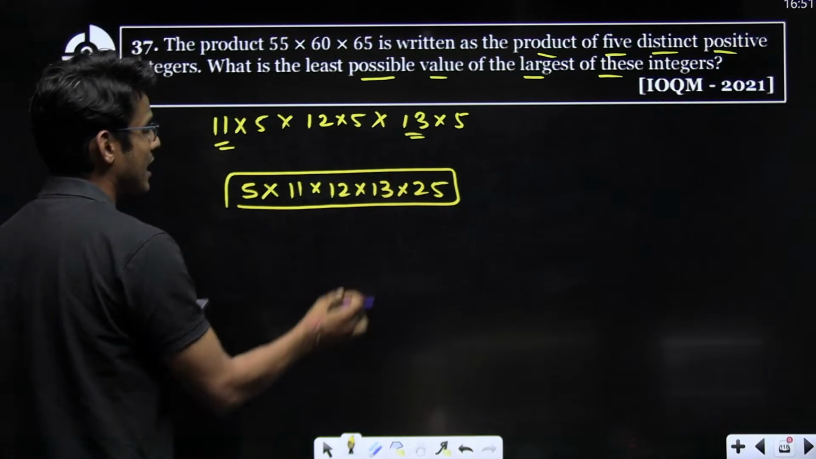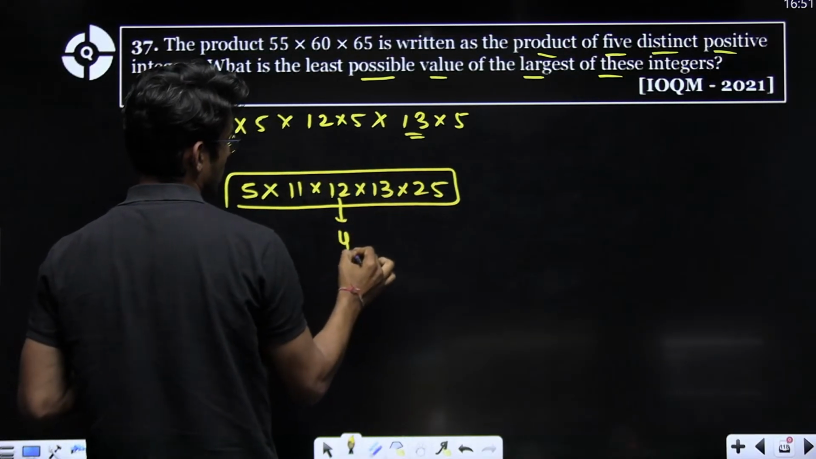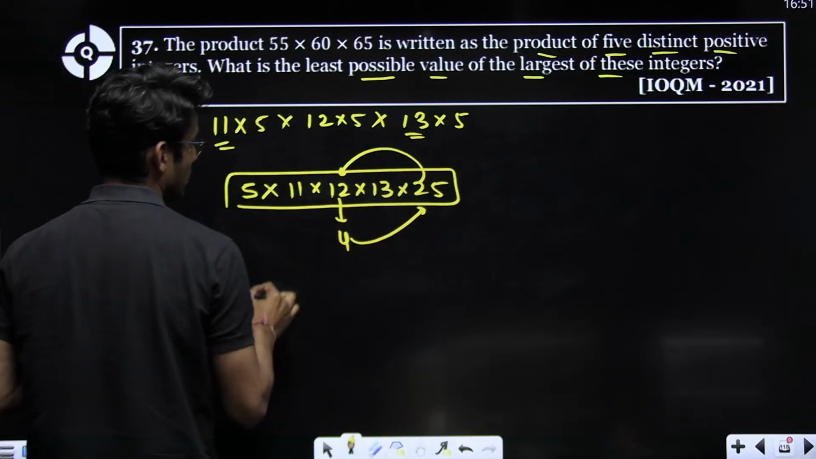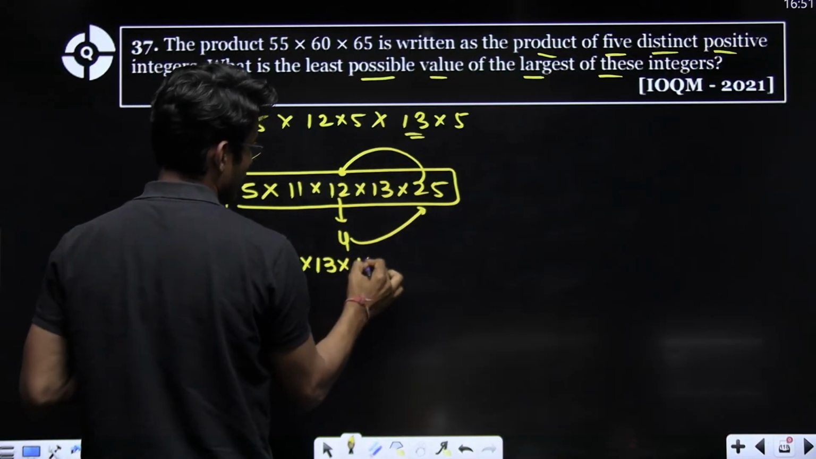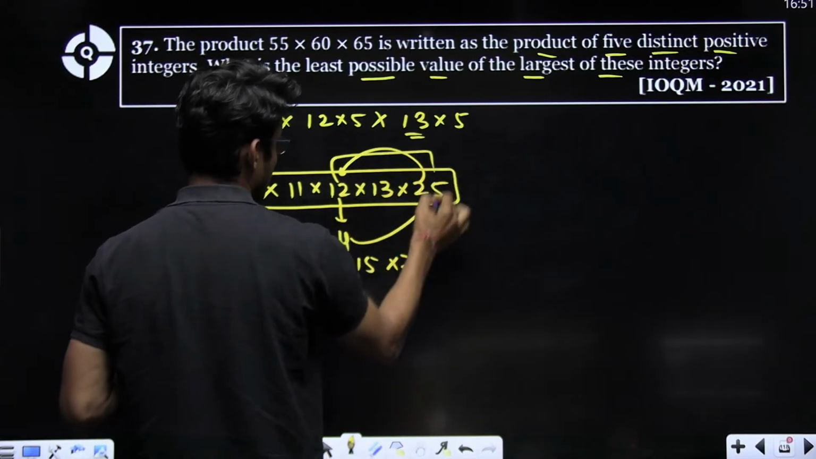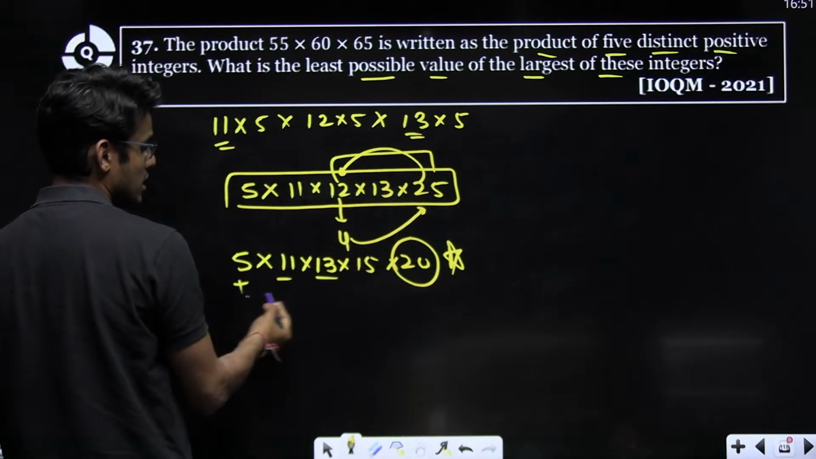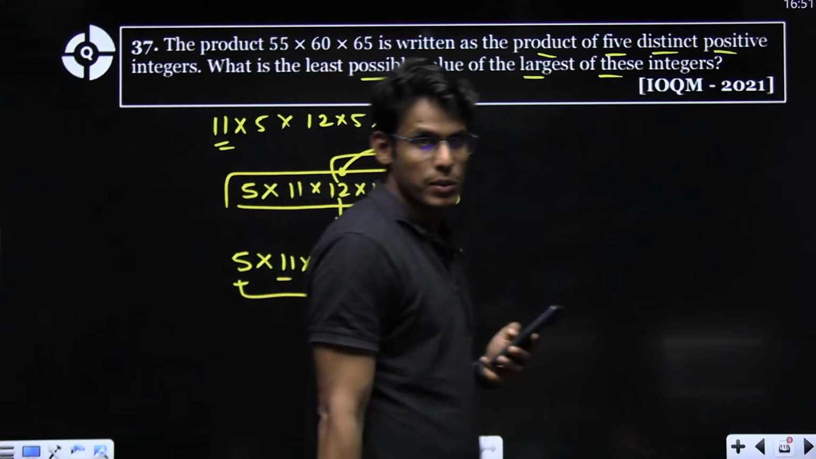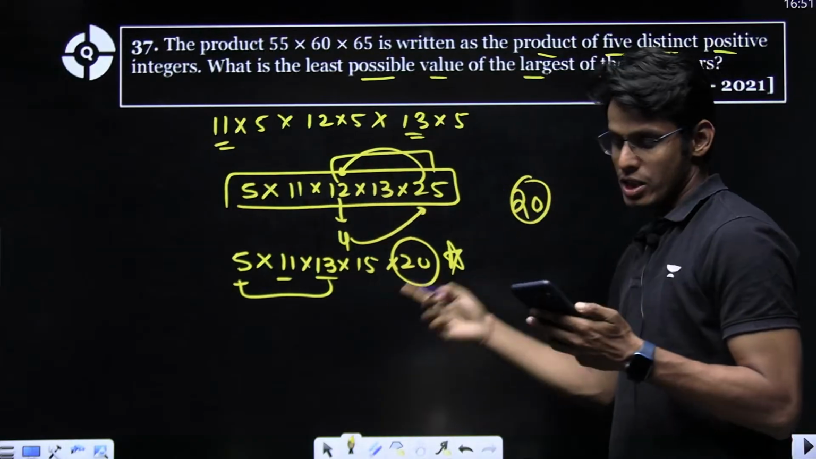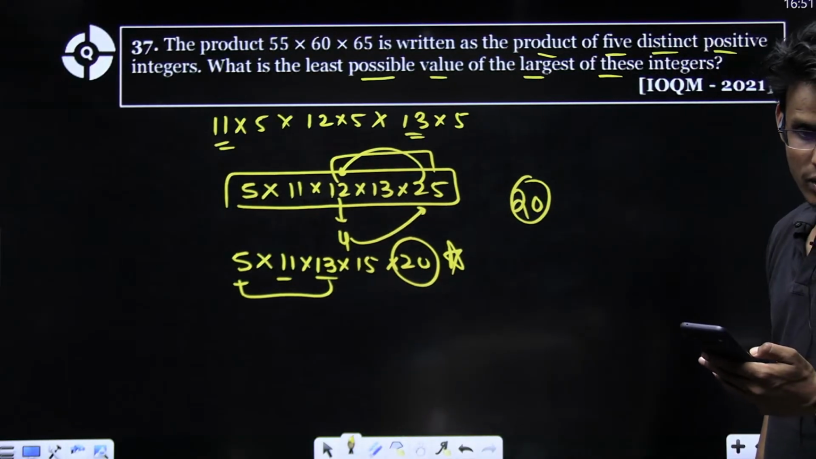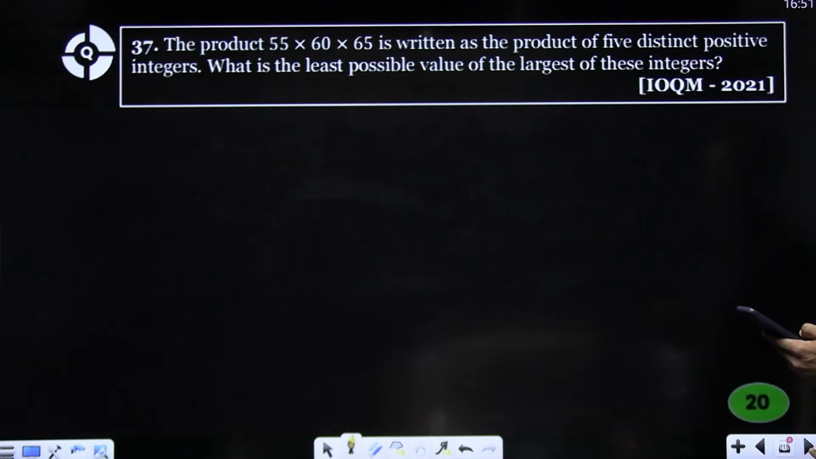Okay. Now, can I reduce this number? That is my whole concern. So, if I take 4 from here, and take 5 from here, so I get 15. So, 5 into 11 into 13 into 15 into 20. Basically, this was 25, now the largest number is 20. I don't think I can go lower than this because these three are anyway prime numbers. So 20 is minimum of the largest value. Perfect.